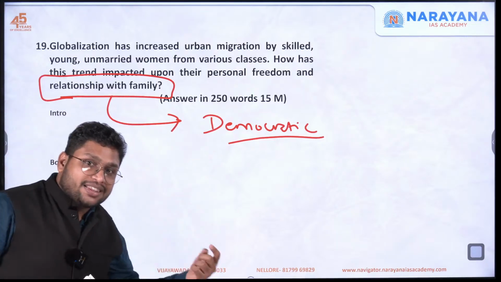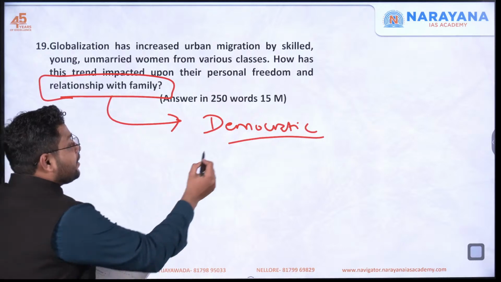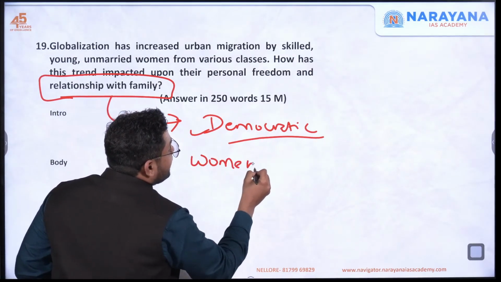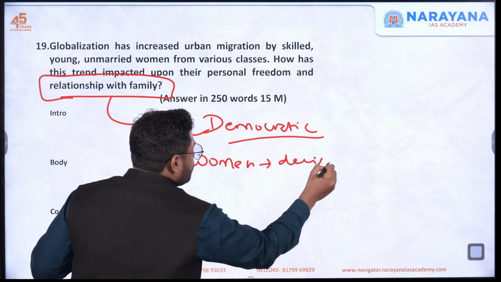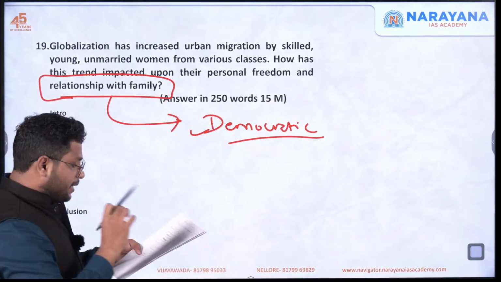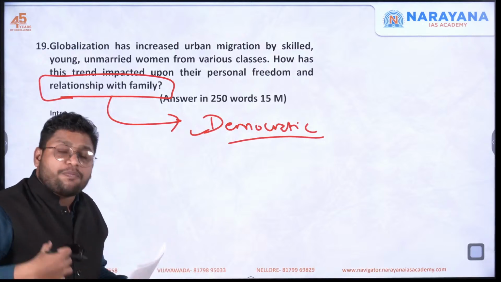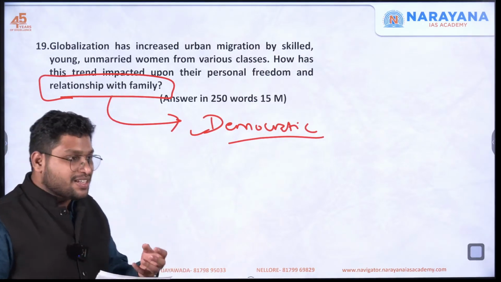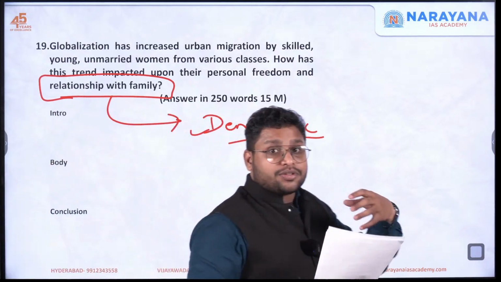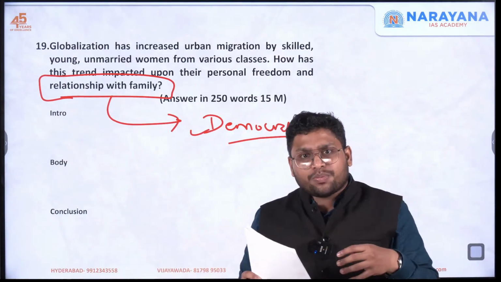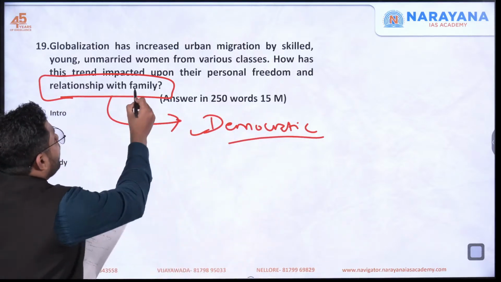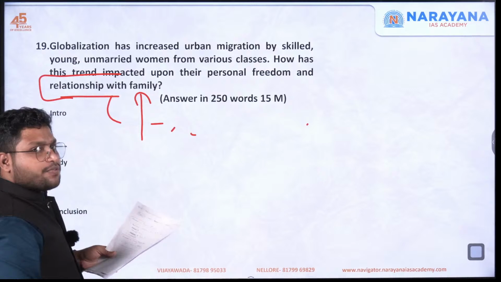But when you look at these urban areas, you will see relatively more democratic families where women have some say in the decision making. So this is a good aspect. Their relationship with family is changing. Some new forms of marriages or some new forms of relationships are coming up. For example, there is single parent household you can observe, or you can go for live-in relationships also. These are new kinds of family systems which we observe.